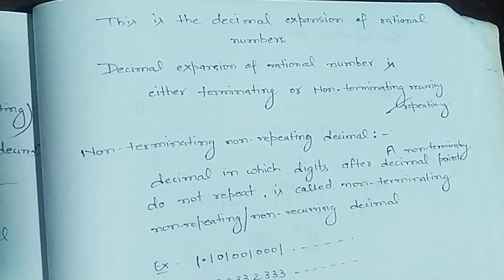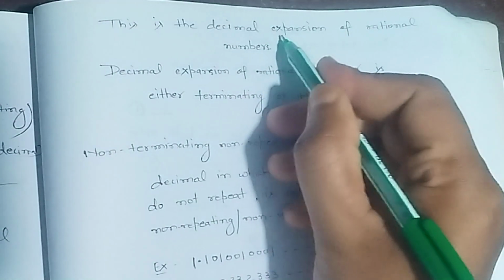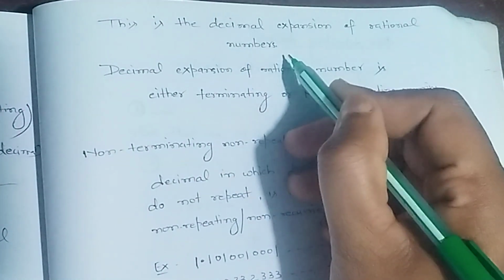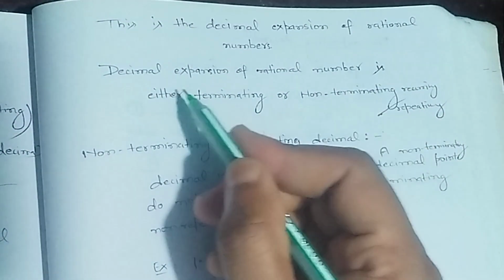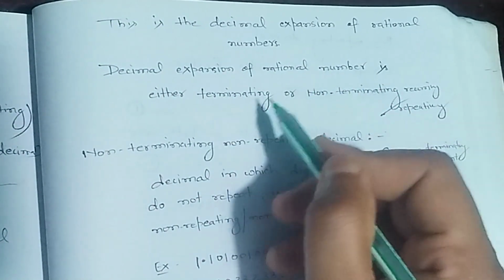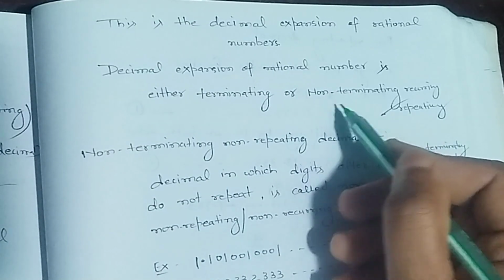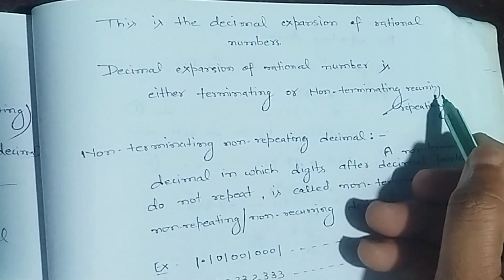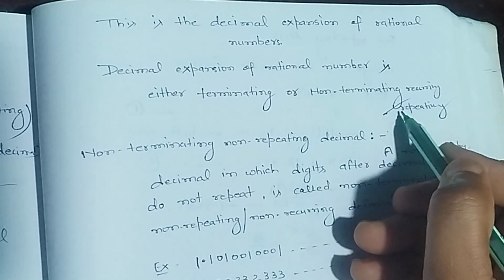Non-terminating repeating decimal, this is the decimal expansion of rational number. Decimal expansion of rational number is either terminating or non-terminating, recurring or repeating.